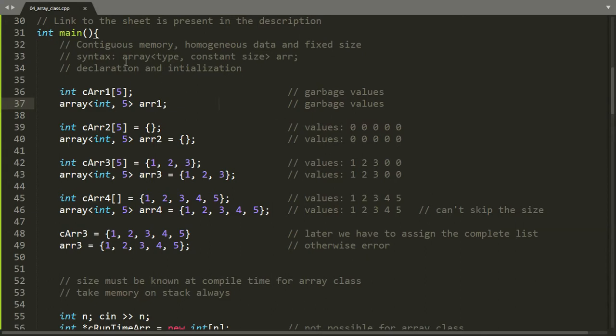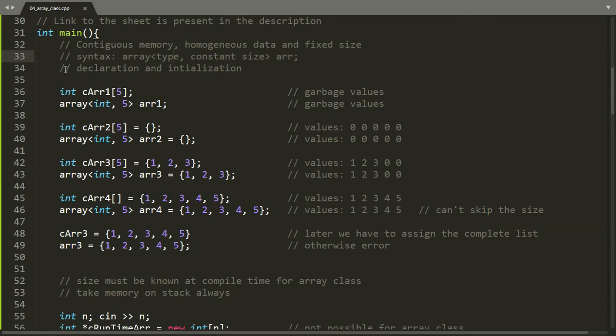So here is the syntax to create an array. In angle brackets, first we have to mention the type and then we have to mention the size. We can create an array of any type. It may be a primitive type like int, float, double, character, etc., or maybe a non-primitive type like pairs, tuples, arrays or even our own classes also. Now I will discuss some of the concepts of the array class in comparison to the standard C language style arrays.